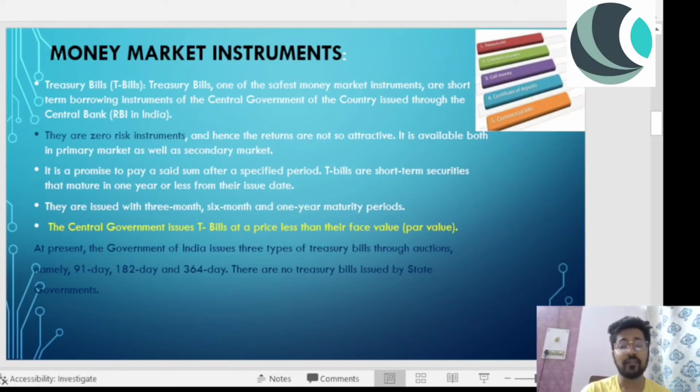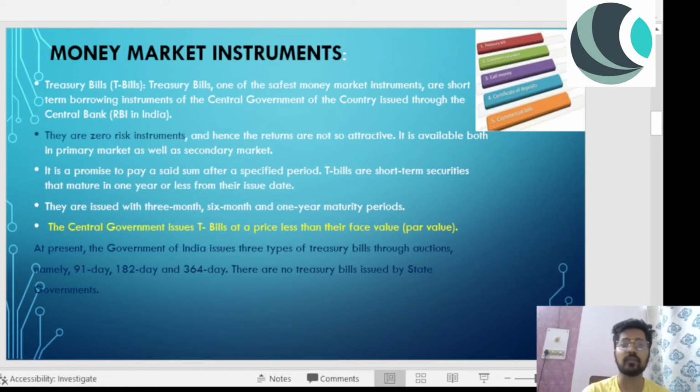And if I have to define money market instrument, they are very safe and very secure, and the risk associated with it is pretty less. So the returns aren't that high. Treasury bills, one of the safest money market instrument, are short-term borrowing instrument of the central government of the country issued through the central bank, that is RBI in India.